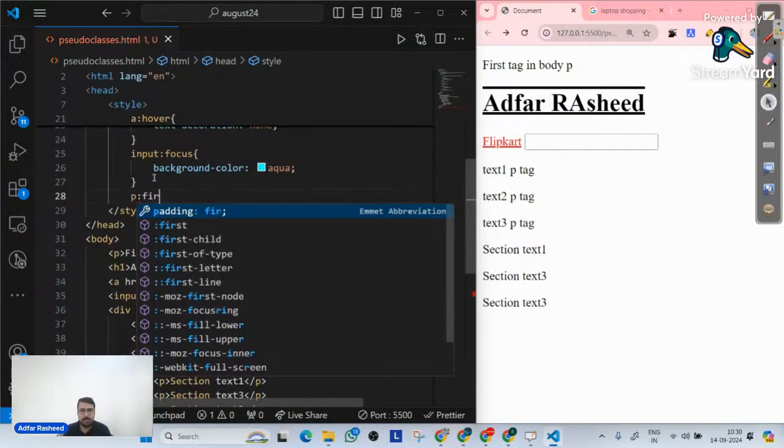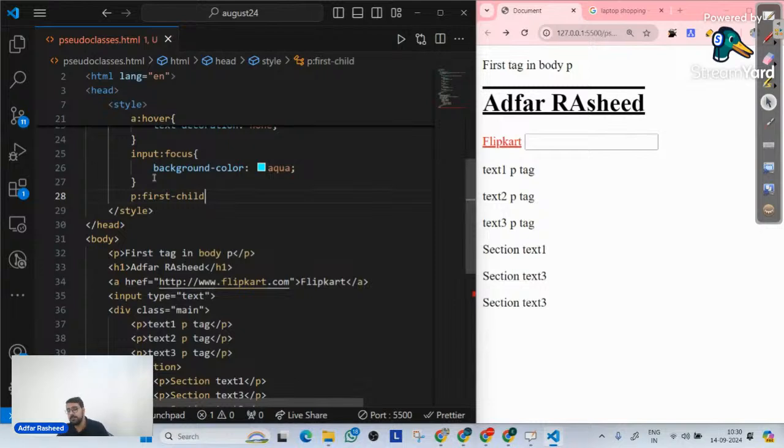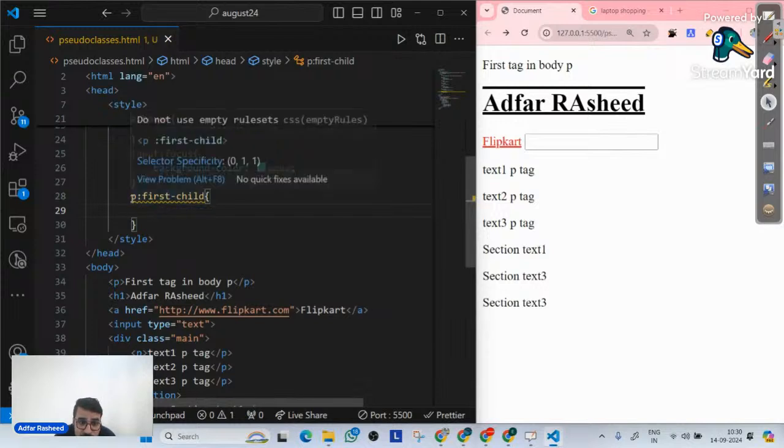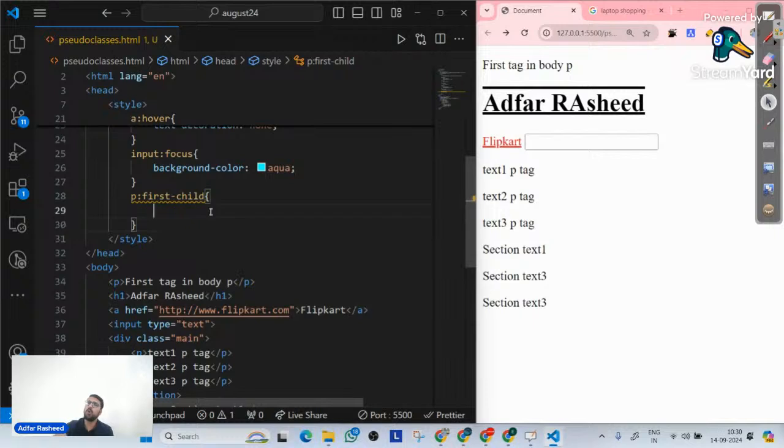Now what do we mean by first child here? First child simply means, if I write my first child directly on a selector, like I am telling it on my p tag, if I implement a pseudo class called first child, it simply means go to every single parent, doesn't matter how many parents there are, and see if their first element is p tag, and if that is the case, target it.